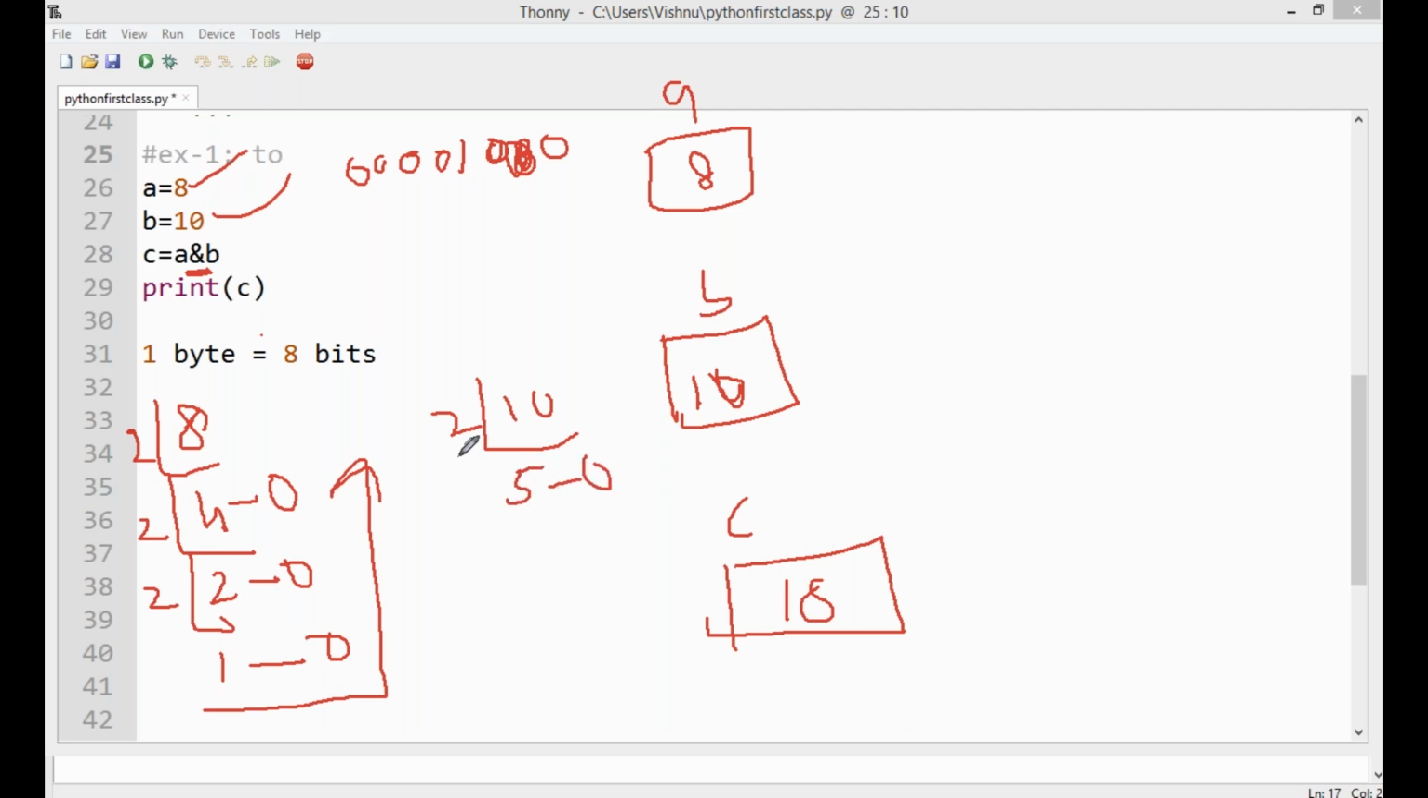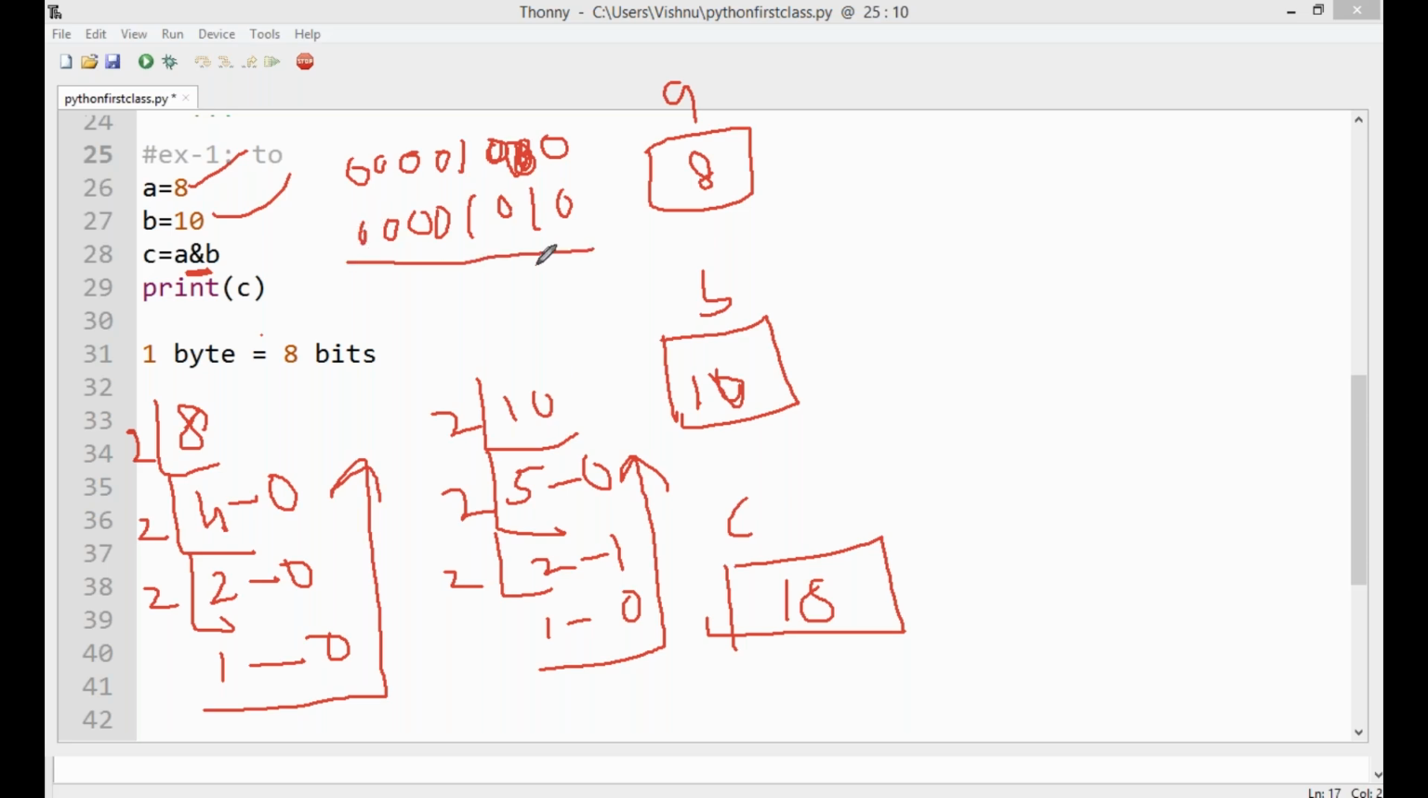The value of 10 is again divided by 2. 2 5s are 10, remainder 0. 2 2s are 4, remainder 1. Again 2 1s are 2, remainder 0. The output is 1 0 1 0. Here the value is 1 0 1 0. Clear? The left side 4 bits are 0, because the left side without any value is assigned 0.